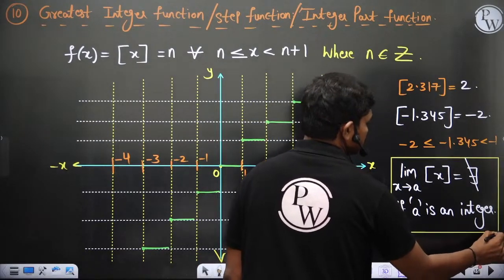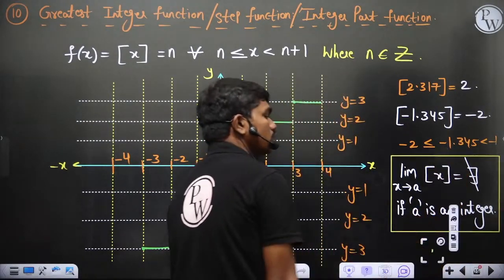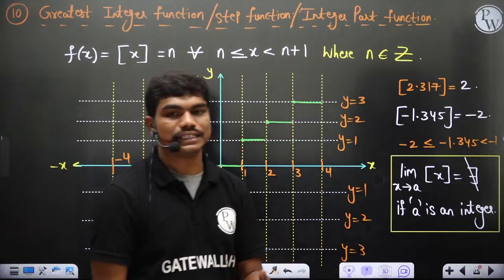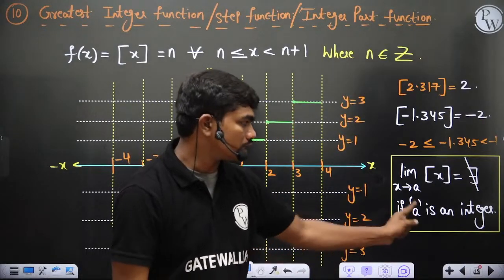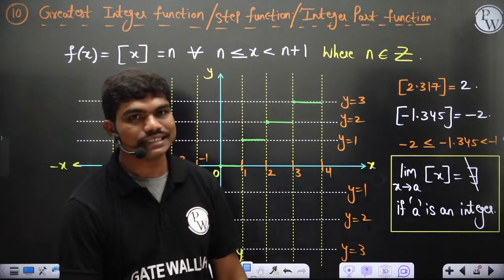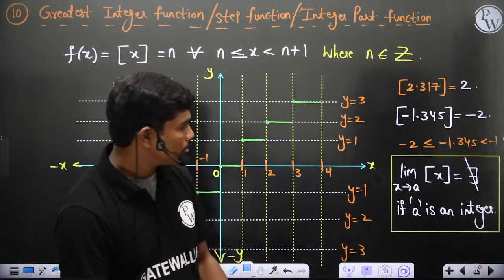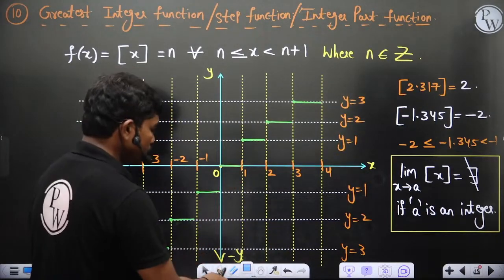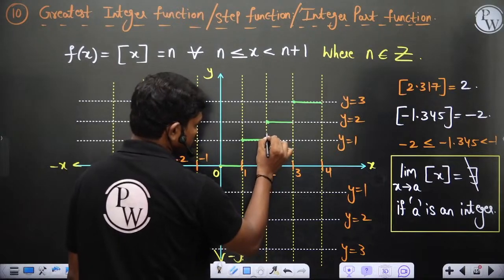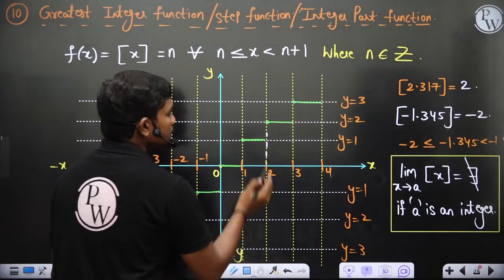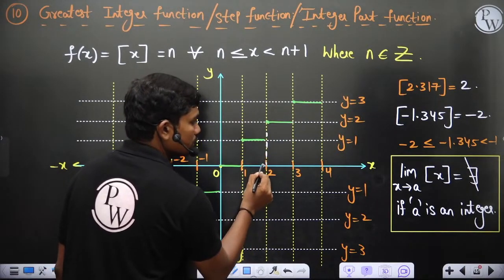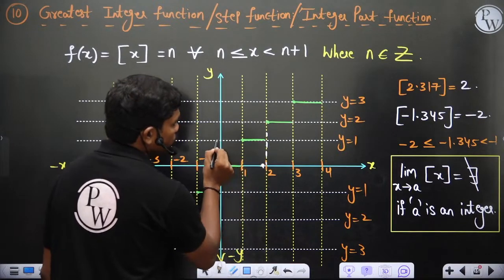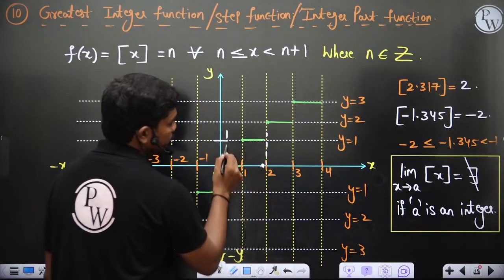So you can see this limit does not exist, of course. The reason why it does not exist if a is an integer is, let's say a equal to 2, for example. Then within the left neighborhood, somewhere here, if you work in the left neighborhood, this value is 1, okay? So clearly this is the line y equal to 1, so this value is 1.